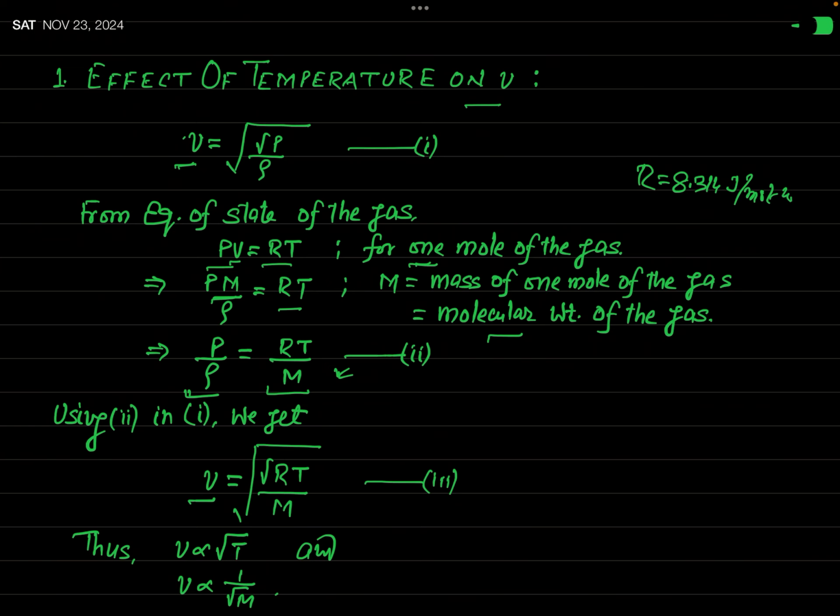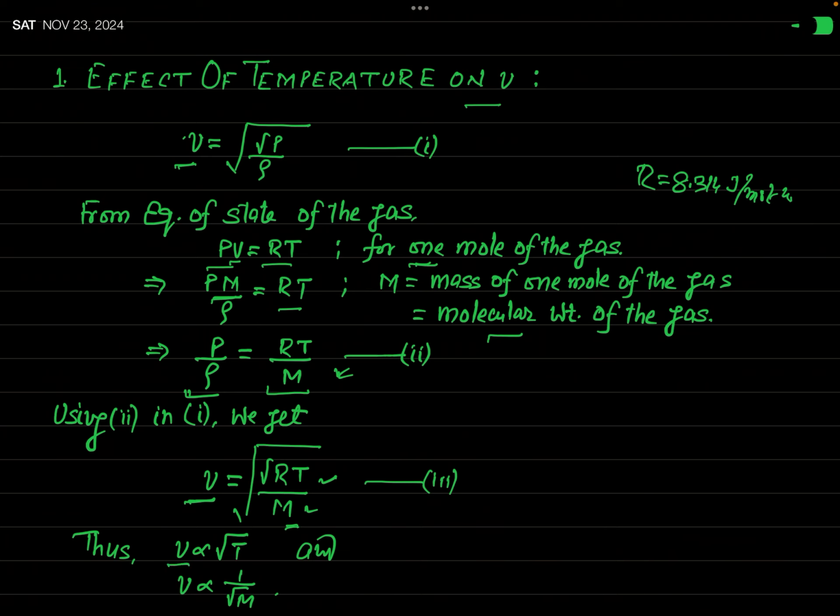Here, this gamma depends on the nature of the gas. R is the universal gas constant. But v depends on two factors: first one is temperature, and another is the molecular weight of the gas, or type of gas, or nature of gas. If you are talking about oxygen, M will have value 32 gram. If you are talking about hydrogen, M will be 2 gram. That is fixed.